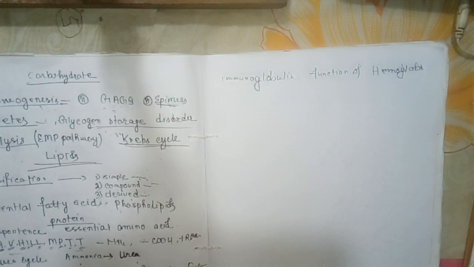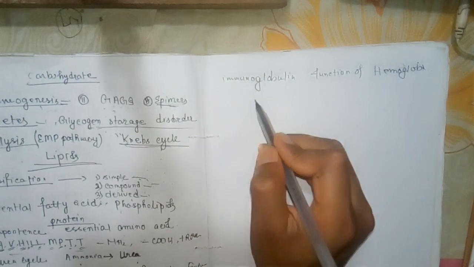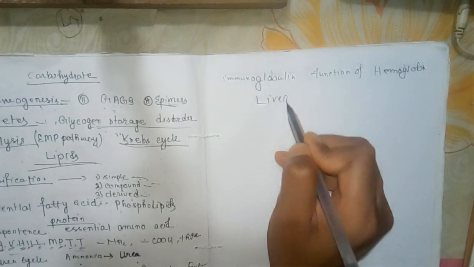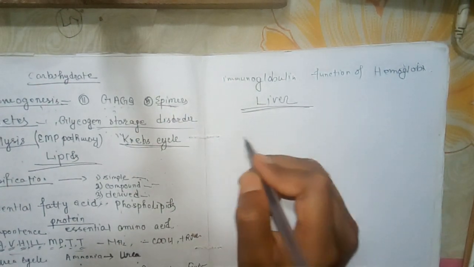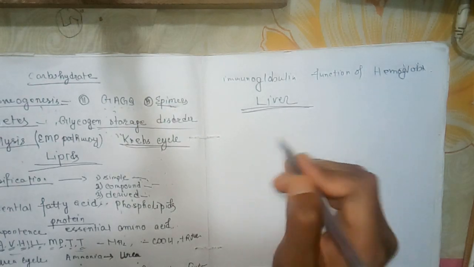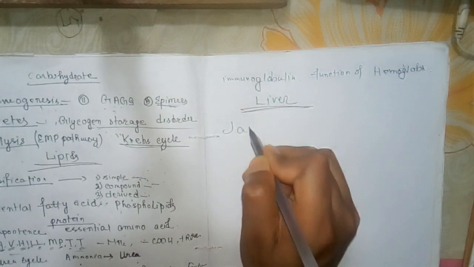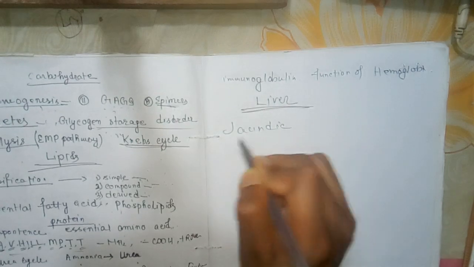Now the next important topic is from the chapter liver and liver function test. From the chapter liver, the main topic is jaundice. It's a very important topic.